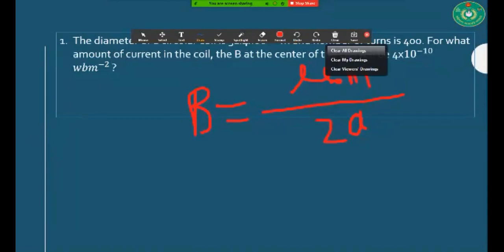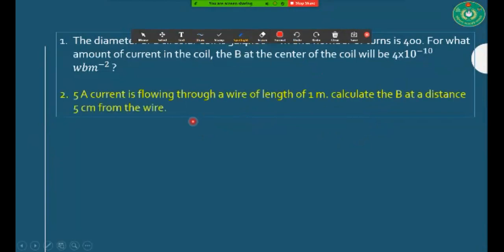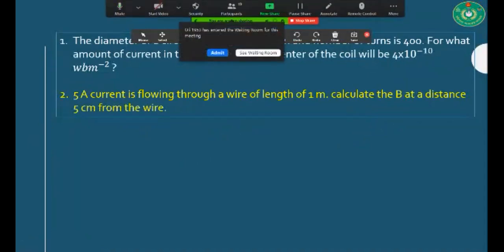Is it clear to all of you? Can you solve it? I think you can solve it. Now, number 2. 5 ampere current is flowing through a wire of length 1 meter. Calculate the magnetic field at a distance 5 centimeter from the wire. Yes, it is the application of straight wire. So, we are going to discuss our next topic. Let's see.